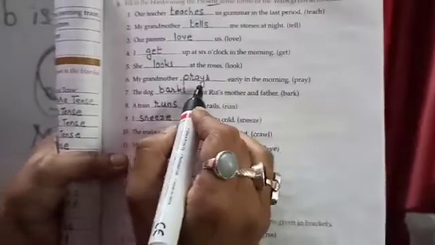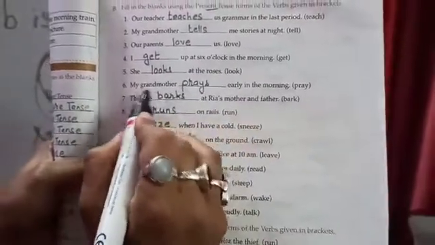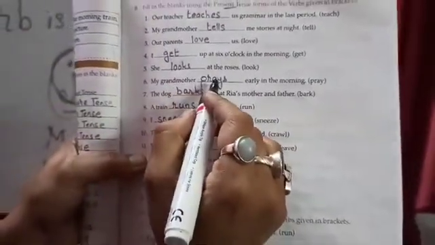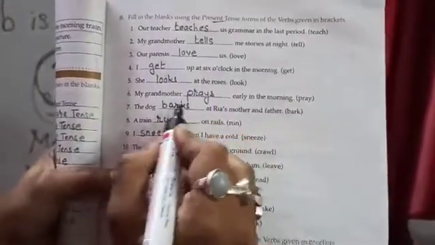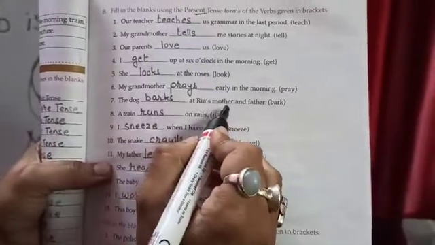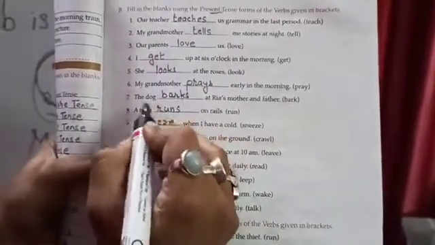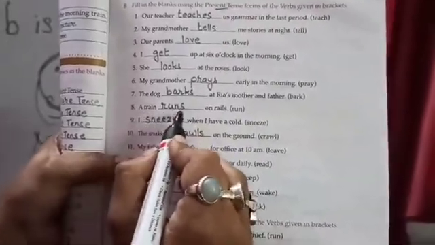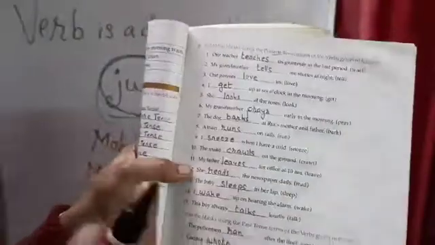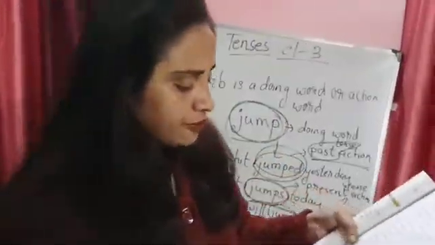My grandmother prays early in the morning. Grandmother, singular. So it is prays early in the morning. She prays early in the morning. If you take like this, then prays. The dog barks at Rita's mother and father. Dog, it barks. It is in the singular form, third person singular form. A train runs on rails. So like this, many sentences are over here. If I tell you everything, then you will not do it yourself. You have to do it yourself, okay?